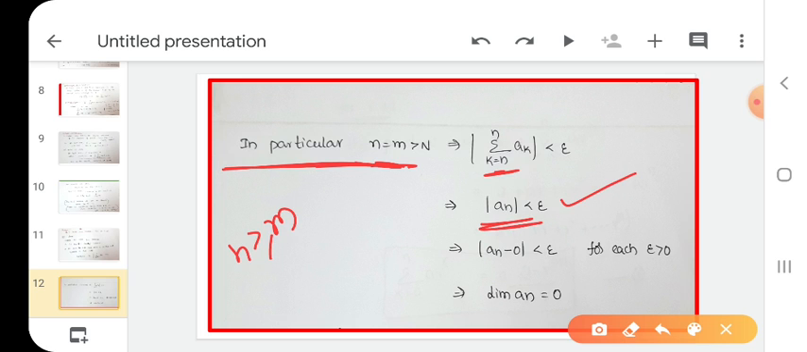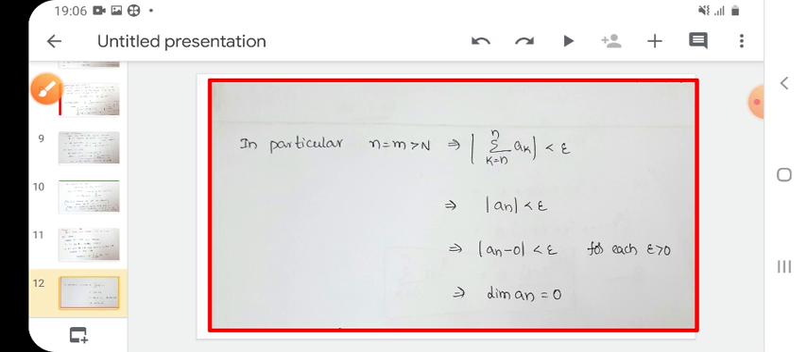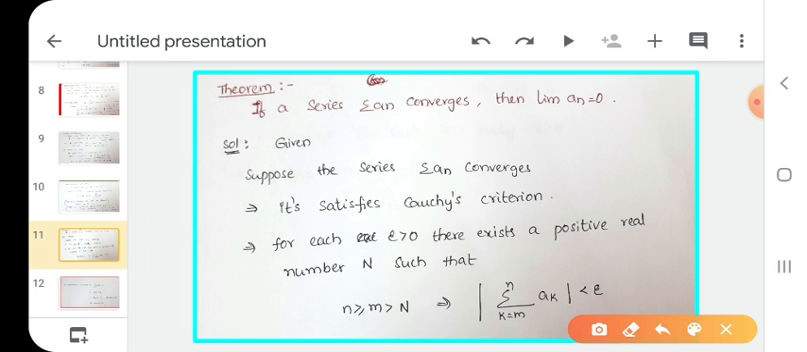I write mod an as mod an minus 0 less than epsilon. This is the definition of limit of a sequence. If mod an minus 0 less than epsilon, what do we have to write here? Limit an is 0. So, if a series summation an converges, then limit is 0. This is the most important theorem.